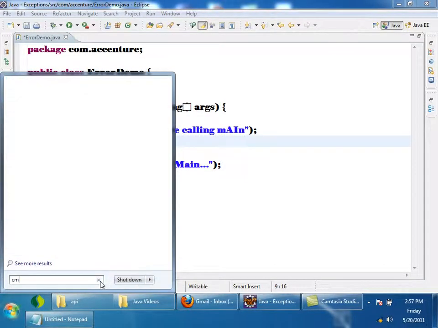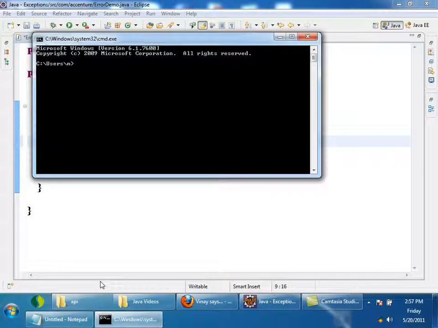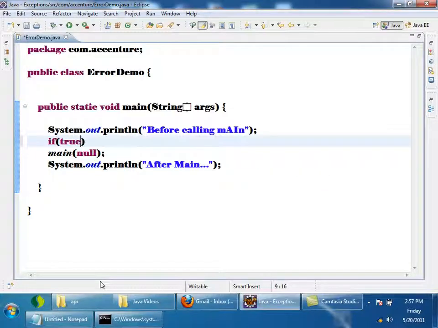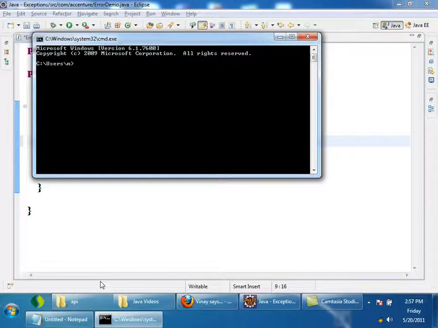I'm just opening the command prompt. Suppose there is a program called X. If I want to run java com.accenture dot, when I run this program, JVM will be allocated some heap size, some memory, and the main thread will start. The thread also will be allocated from stack size, right?